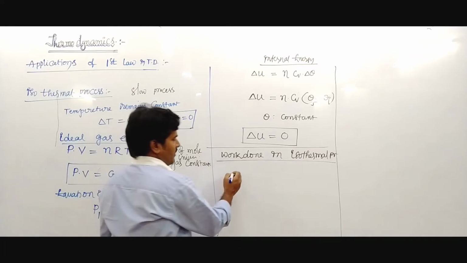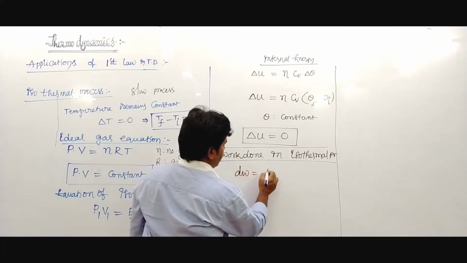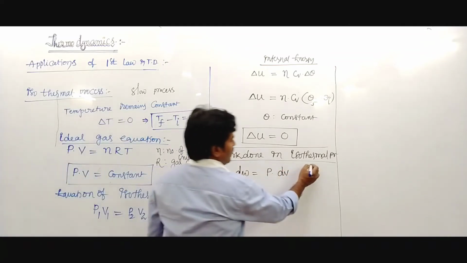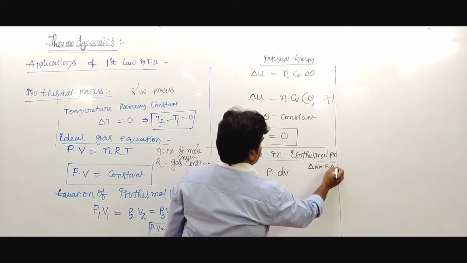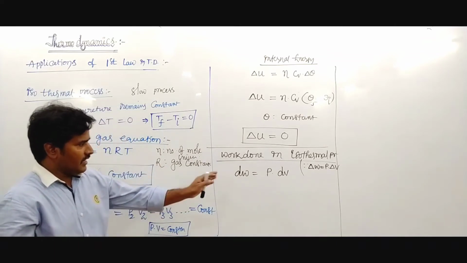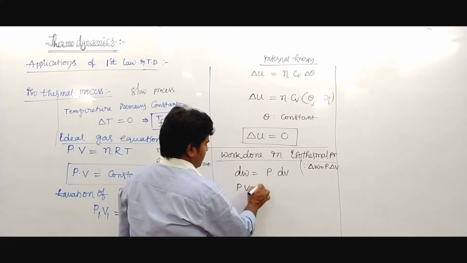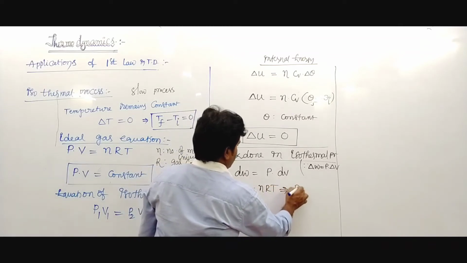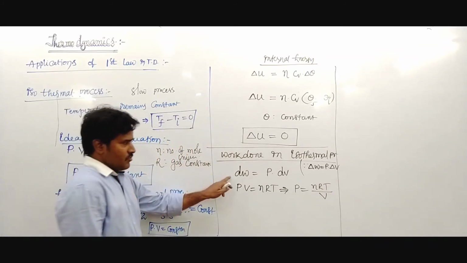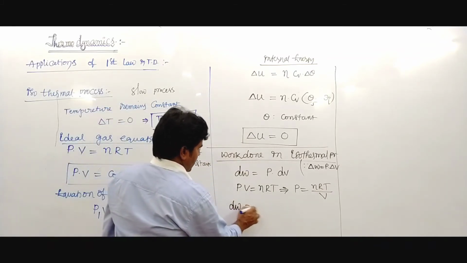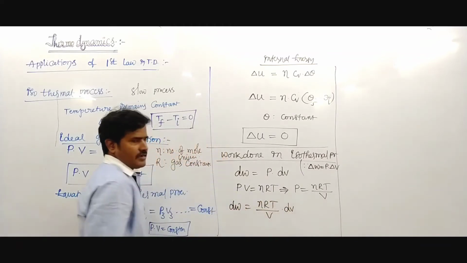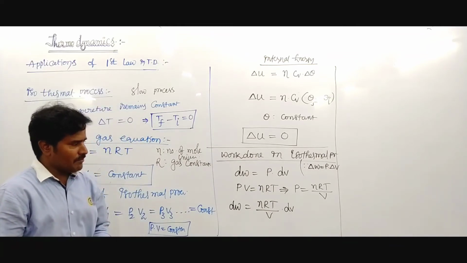You know that dW equals P into dV, or delta W equals P into delta V. From the ideal gas equation P into V equals nRT, P equals nRT upon V. Then the work done is written as dW equals nRT upon V into dV. This is the work done in the isothermal process.